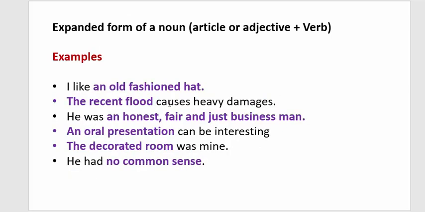Moving to the next one, the expanded form of a noun, article or adjective plus noun. There will be a main verb in a sentence, and we will put some adjectives, some articles, and it will become a noun phrase. And I should remind you once again that it will be a subject or object. Look at this example. I like an old fashioned hat. I is the subject, like is the main verb, and old fashioned hat is the object of this sentence.